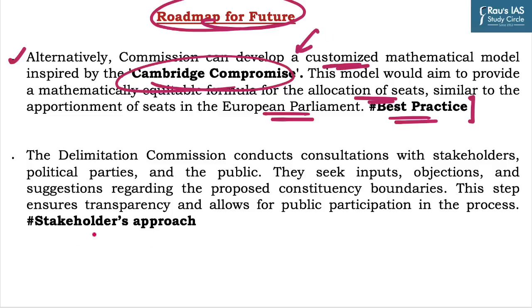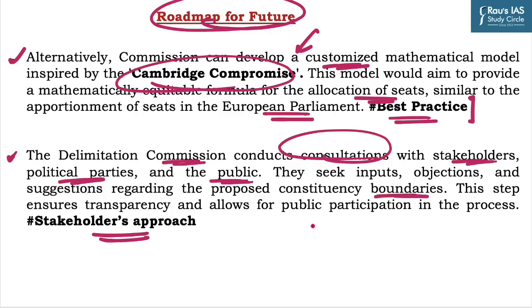The second one is the stakeholders approach. In this strategy, the Commission can conduct consultations with different stakeholders such as political parties and the general public, seeking their inputs and objections regarding the proposed constituency boundaries, which will ensure transparency and public participation in the process of delimitation. So with this point, we will conclude our discussion on this particular topic.